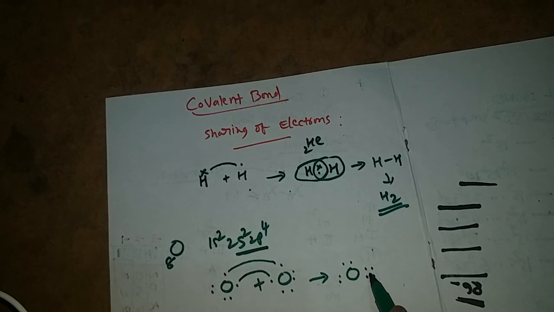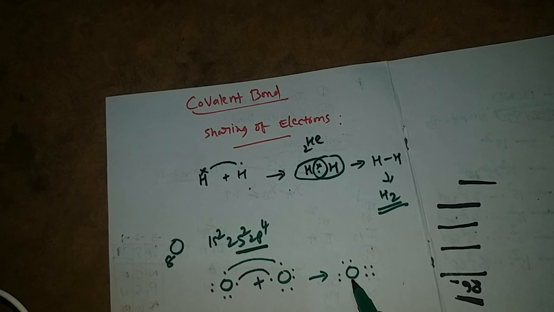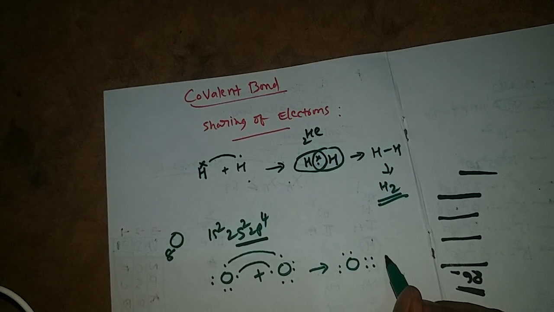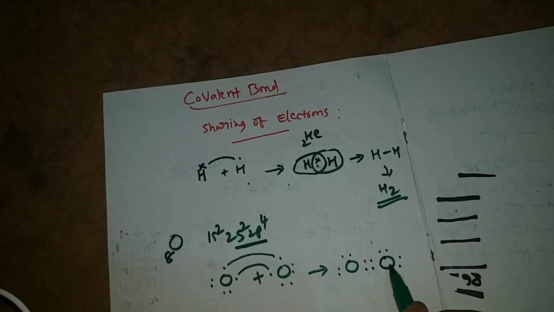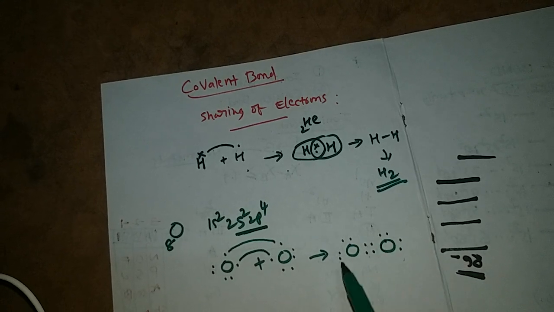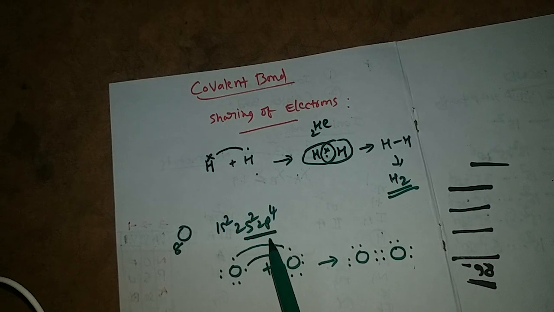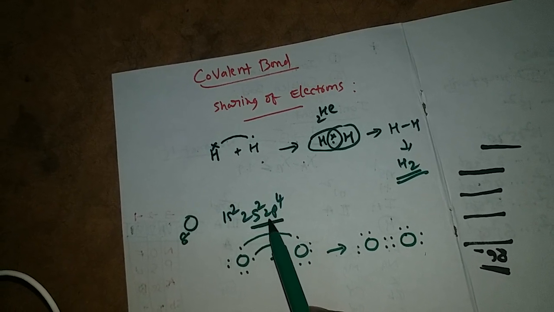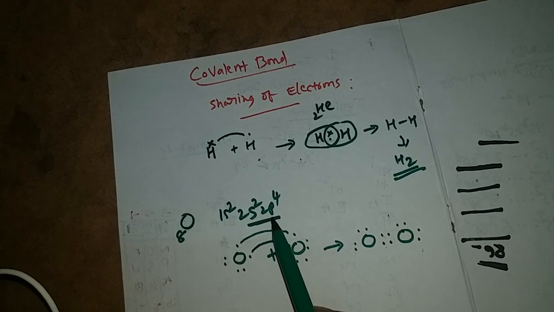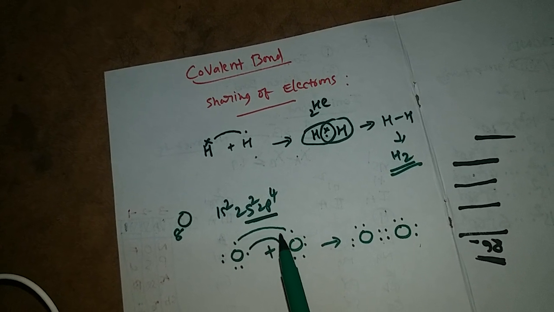These electrons belong to this oxygen, and these electrons belong to this oxygen. In chemical bond formation, one thing you have to note is that only valency electrons take part.